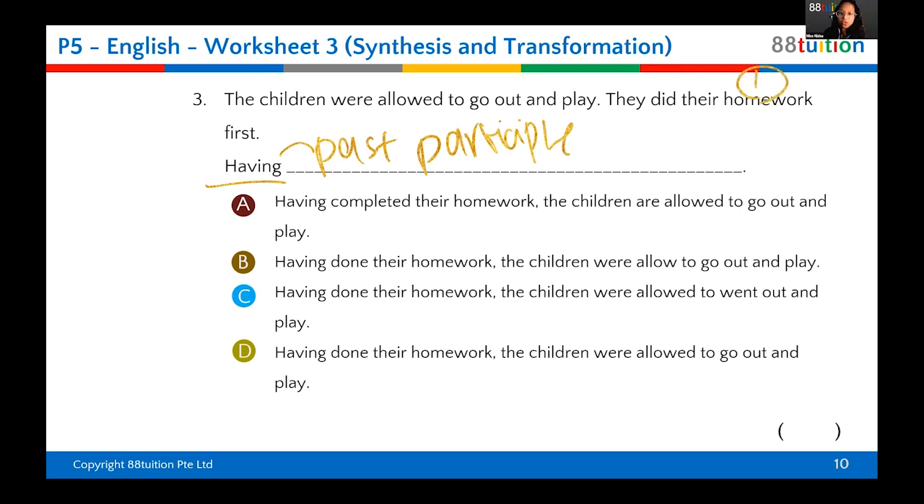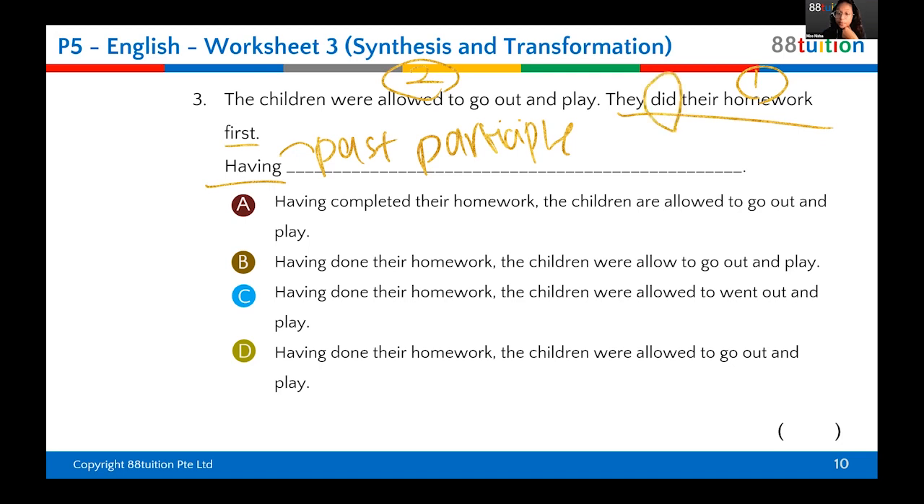So this one is the first event, which means "having" must be followed by this sentence. And then you follow with the second sentence because "having" always follows the first event. Okay, remember that "having" follows the first event, not the second event. Now, next thing, Emma, in this sentence, they did their homework. What is the verb here? Which one is the verb? Did. Very good.